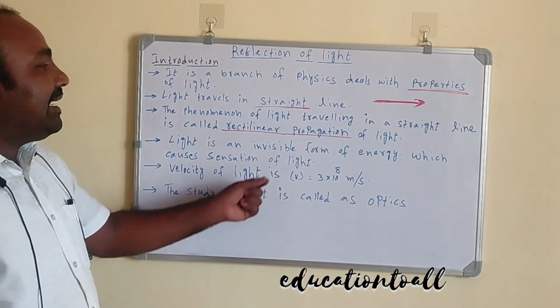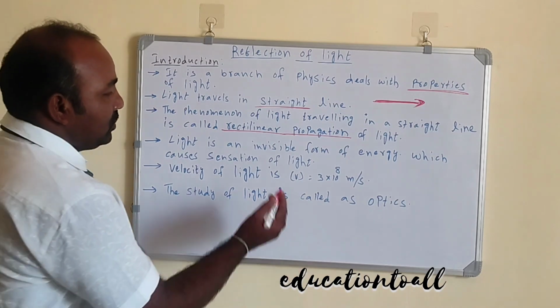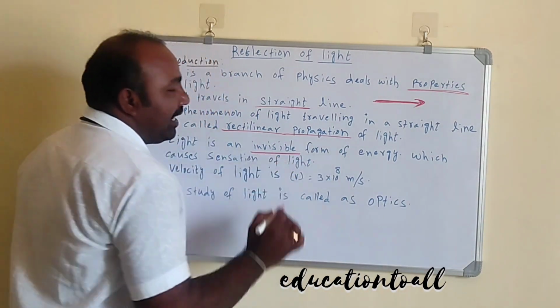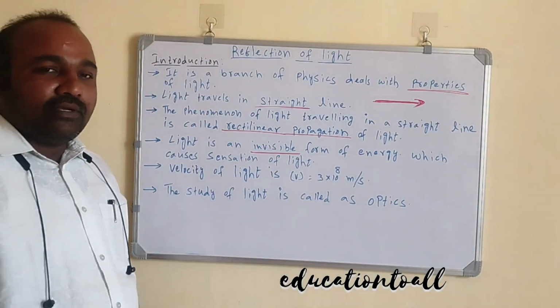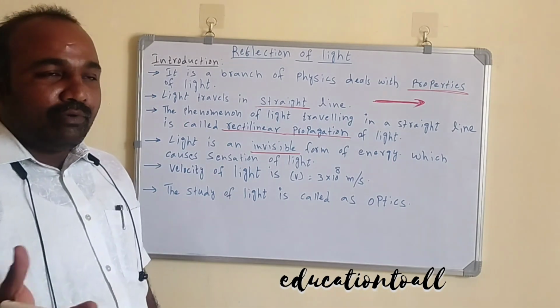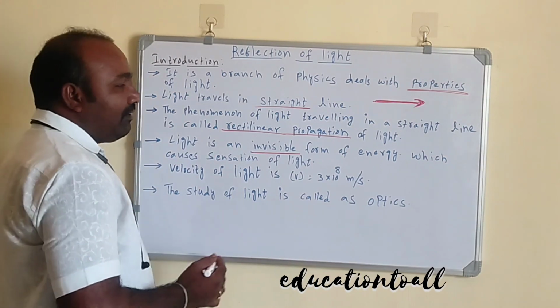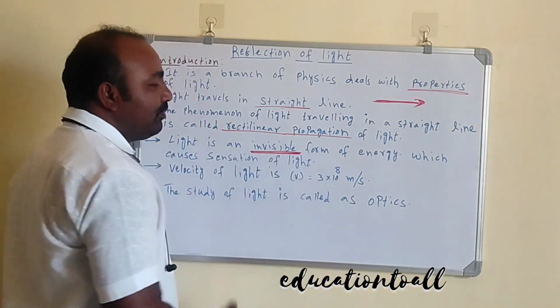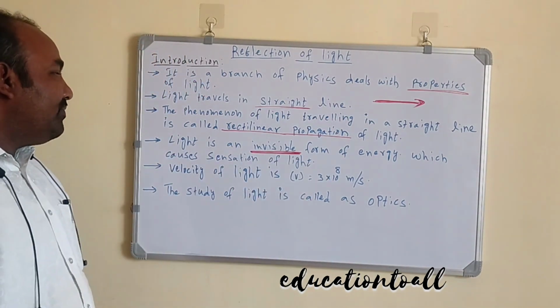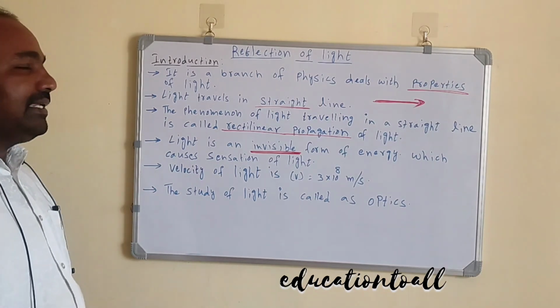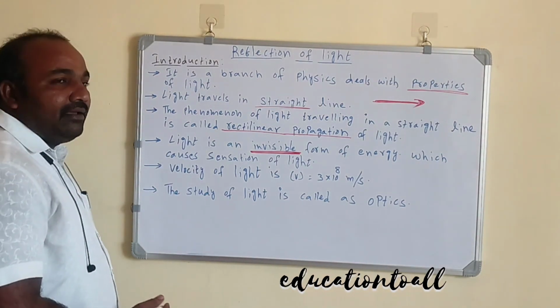Light is an invisible form of energy. Actually, light itself cannot be seen, but because of light we are able to see things. So we can call light an invisible form of energy which causes the sensation of sight.